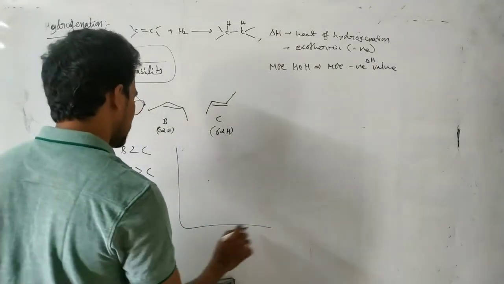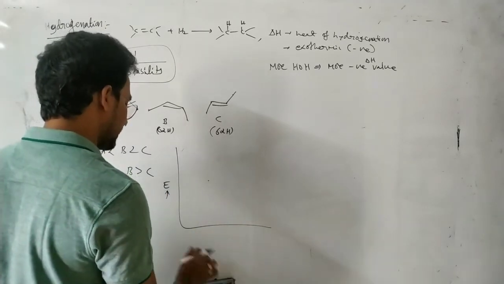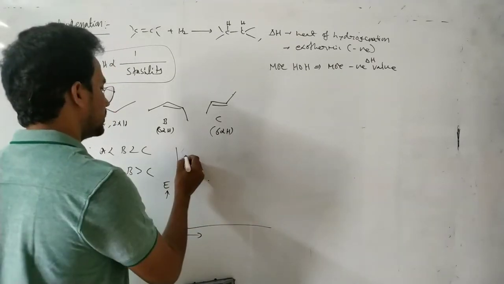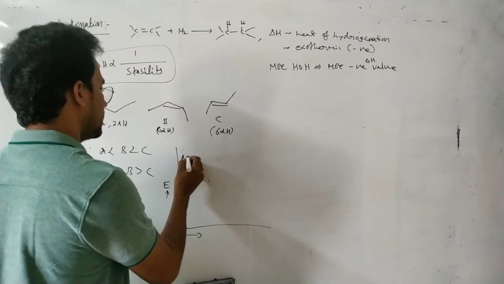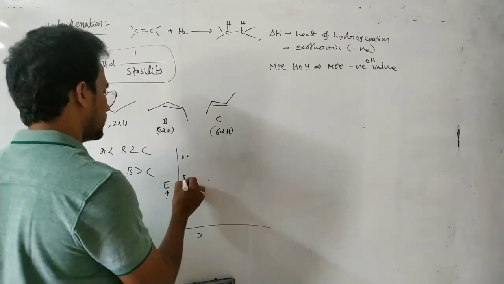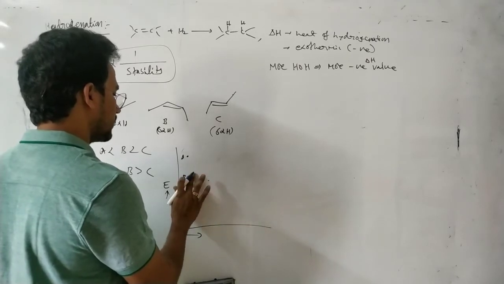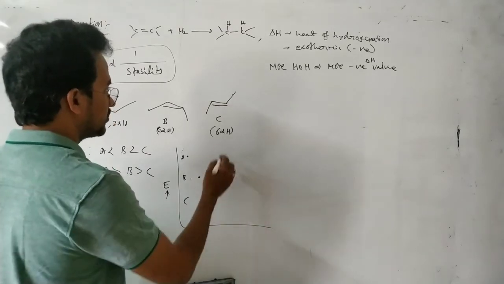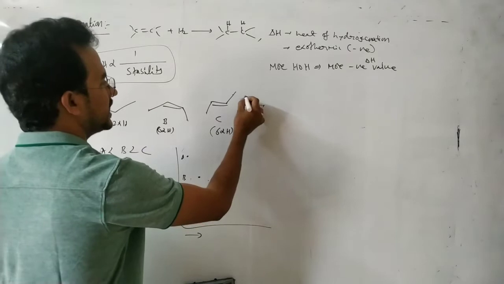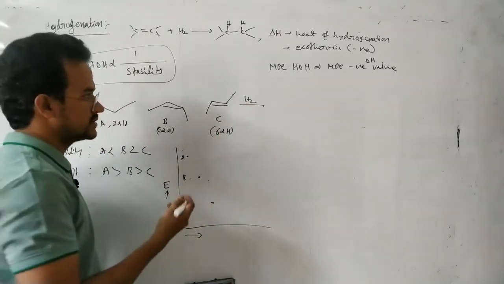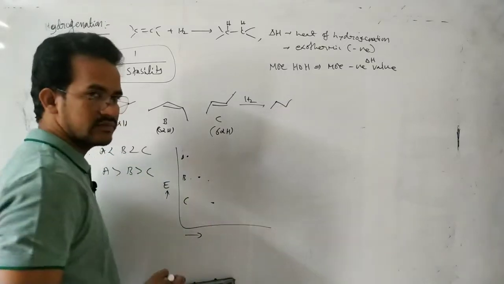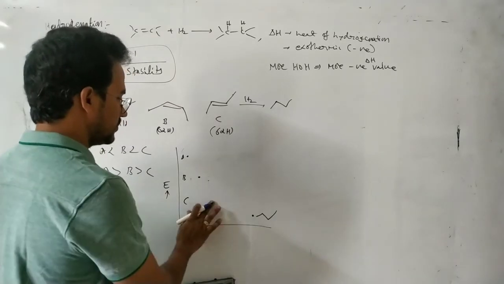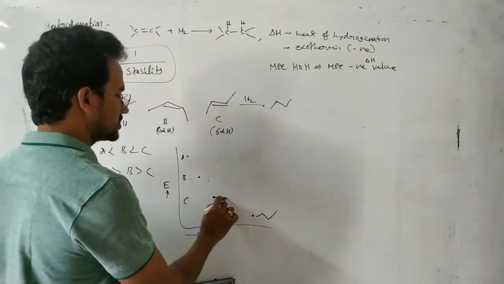So this can be explained in a graphical representation. In this case, which has the higher energy? 1-butene. The compound A has the higher energy. Next B, let us take B. And next C. But here the product: if H2 is added to 1-butene, cis-2-butene or trans-2-butene, we will get n-butane. The product energy is the same. That is n-butane. So in this case, this is the process.